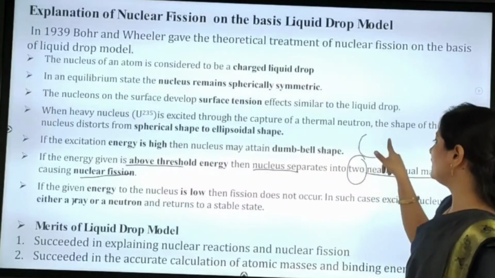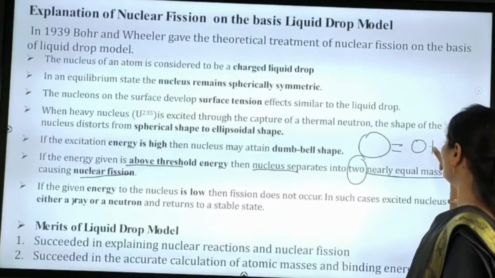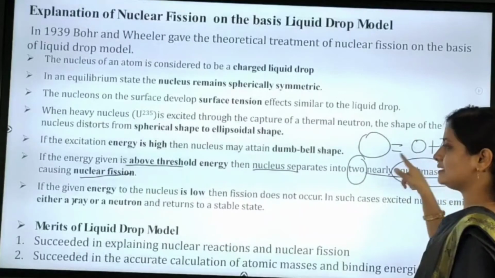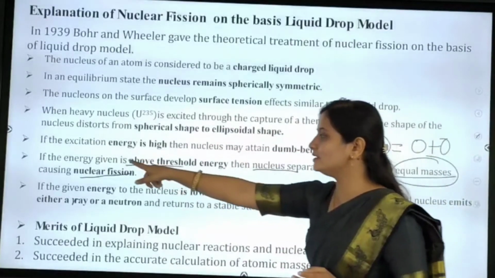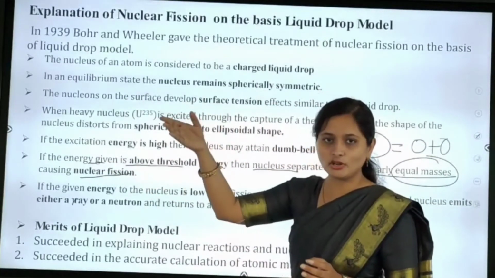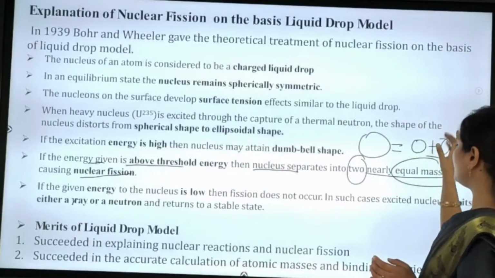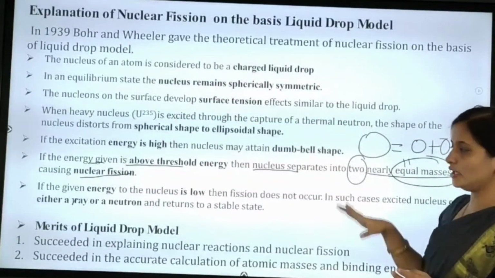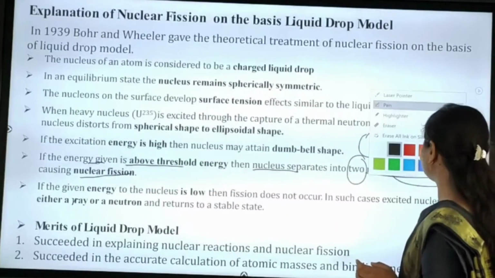Suppose one heavy nucleus is there. That can split into two equal masses, and that is nothing but our nuclear fission. Here, our energy is above the threshold energy, which means one heavy nucleus can be split up into two equal masses. So this is the explanation of this point. Next, we'll move to the next point.